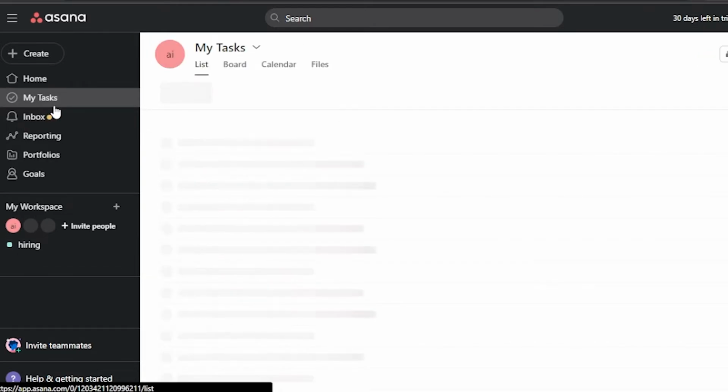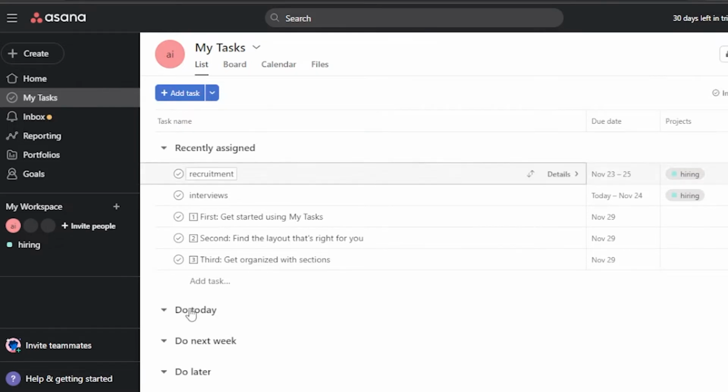If you have your task, you just click on this and you can see which tasks are needed to be done, what you have done already, and what are basically for the next week, and what are to do later. If you have any projects, which other projects do they belong to, and what is going on in your whole workspace. So you can just go on and add all these things and you're good to go, and you can basically go on and get on with Asana.